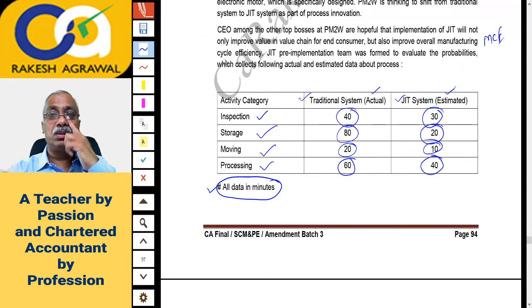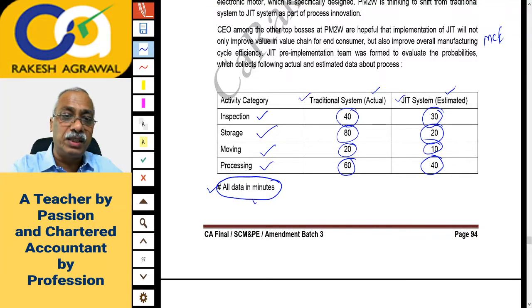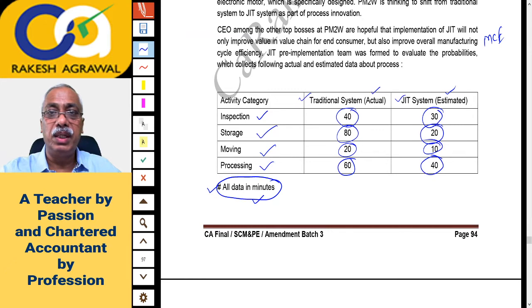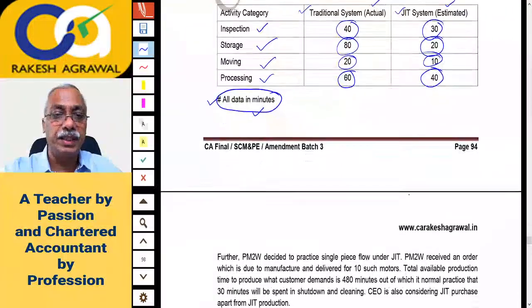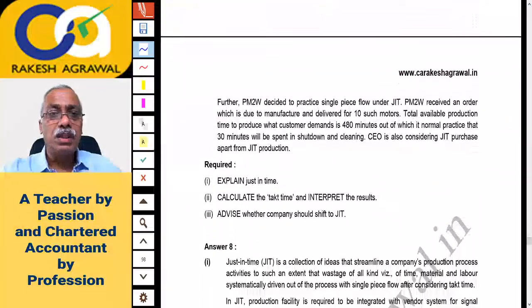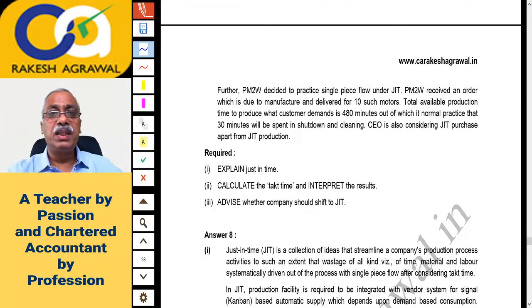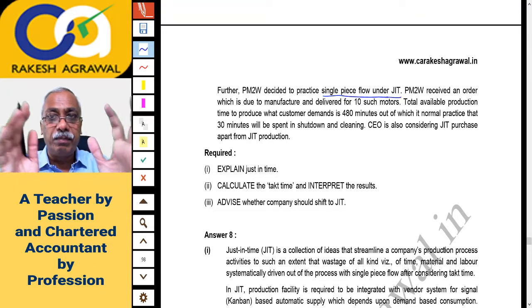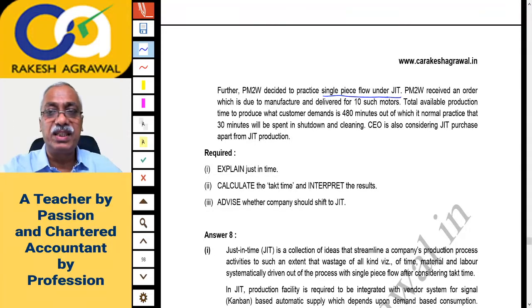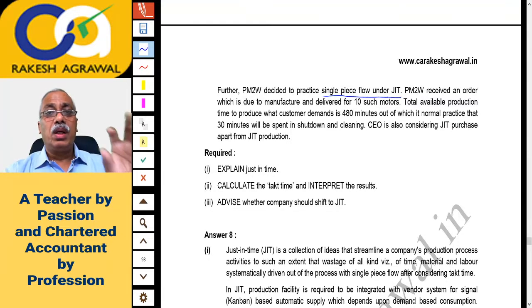Okay. So naturally there will be substantial reduction in time, and this time is in minutes. All the data is in minutes, actual and estimated under JIT. Let us see what it says. Further, Pearson decided to practice a single piece flow under JIT, right? One piece flow manufacturing. You have discussed this concept in the regular batch, right? Continuous flow, single piece flow manufacturing under JIT.